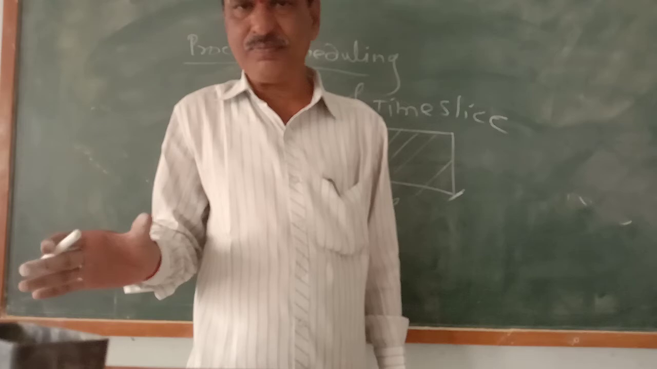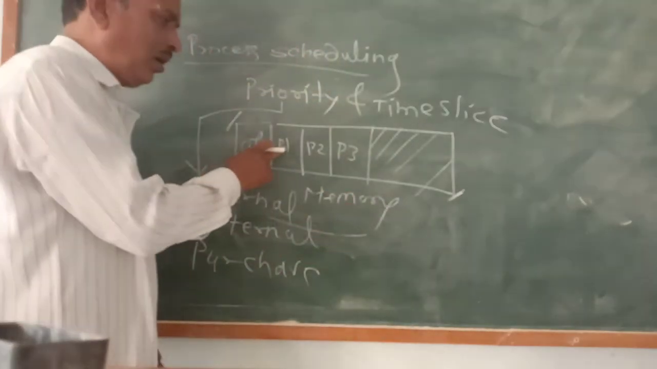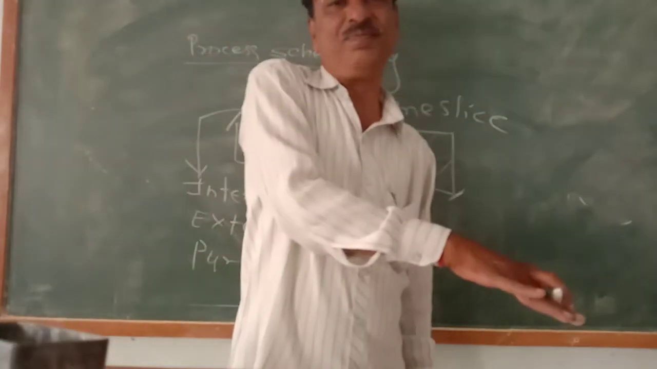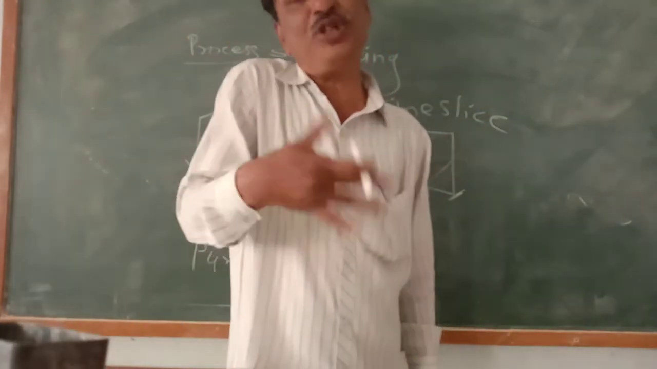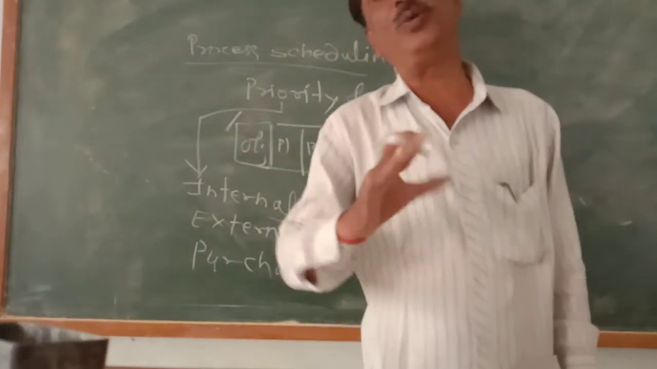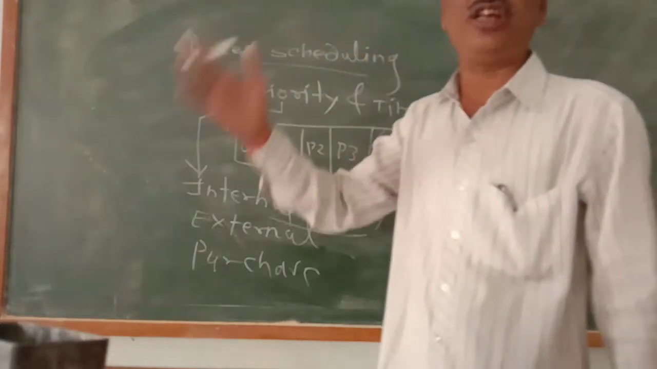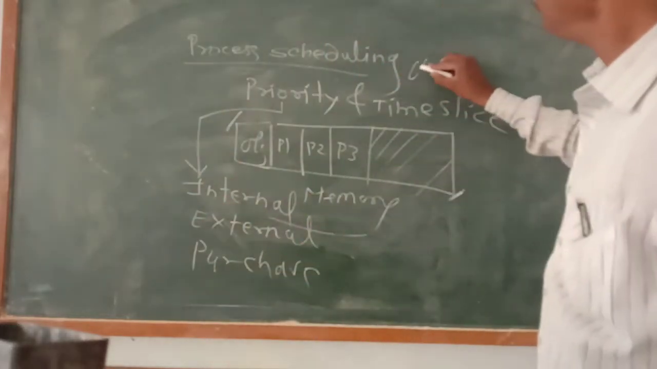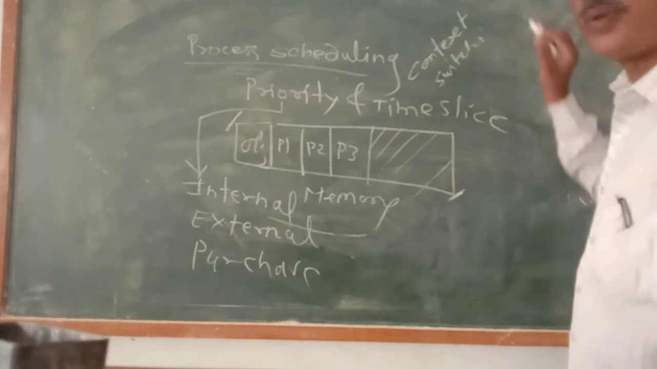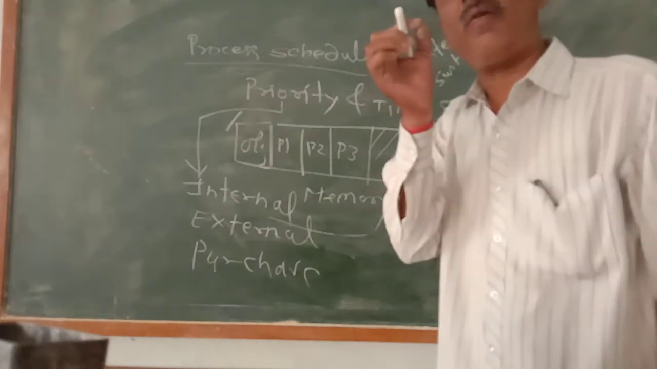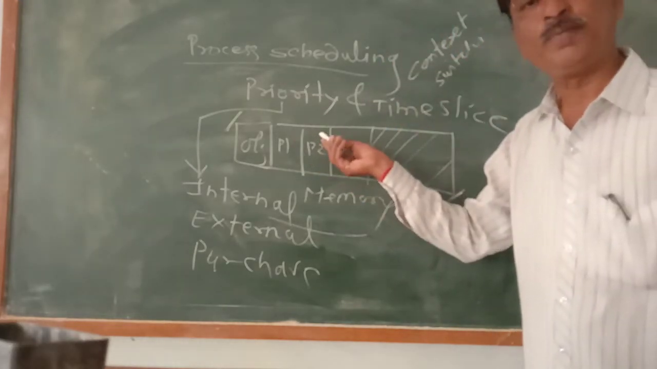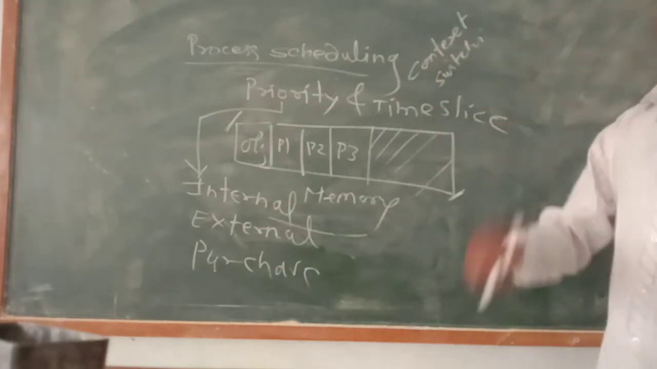After the 2 minutes given to process 1, there will be switching from P1 to P2. That is called a context switch. When P2 consumes its 2 minutes, then P2 to P3 is also called context switching. A question may be asked in the examination: what is meant by context switching? Context switching stands for the wastage of time in switching from process 1 to process 2. That duration is called context switching.